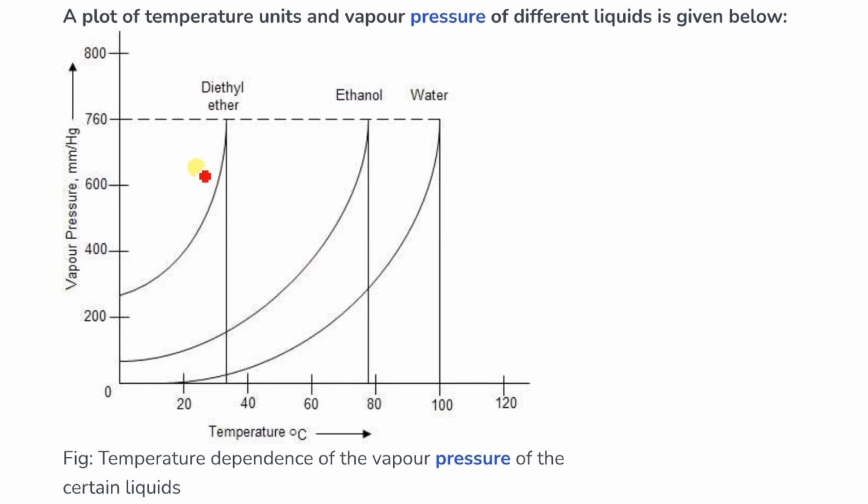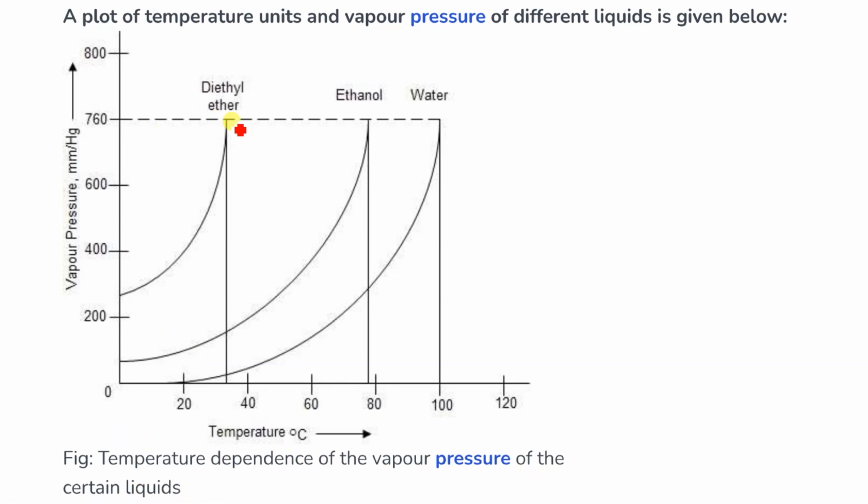Now there is a plot of temperature against vapor pressure of different liquids given. These are things not to learn. Actually, I have given it just for knowledge. It's not to be noted. ये note करने की जरूरत भी नहीं है आपको. So, temperature dependence of the vapor pressure of certain liquids.